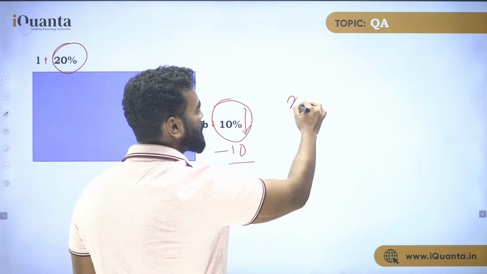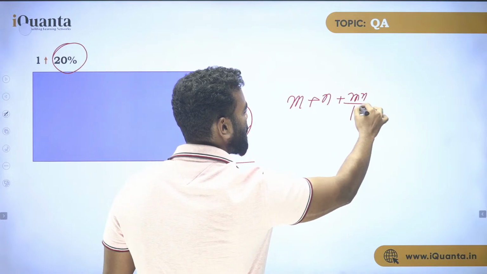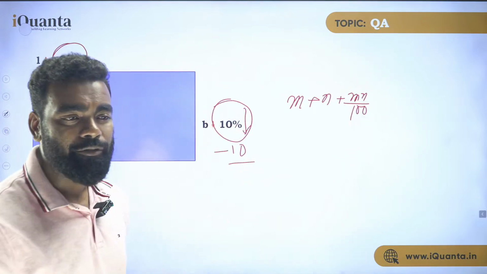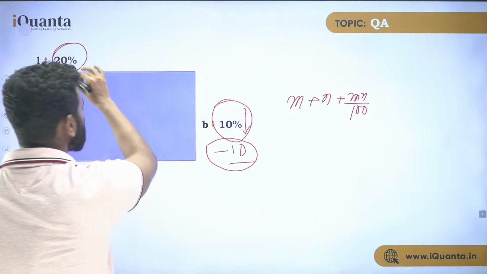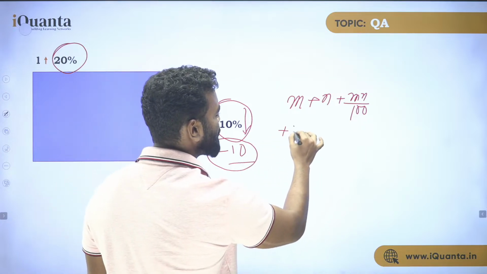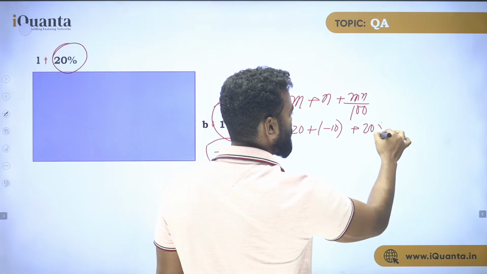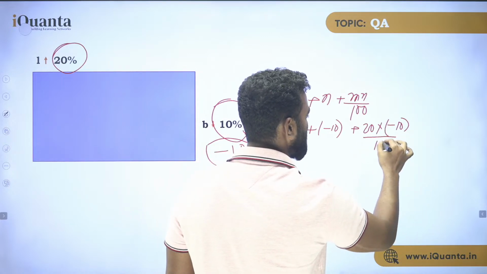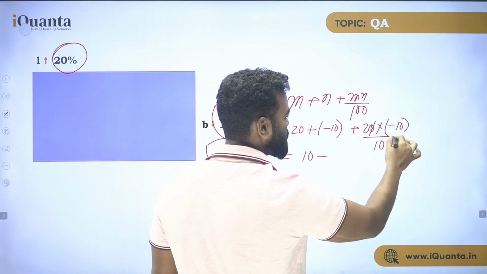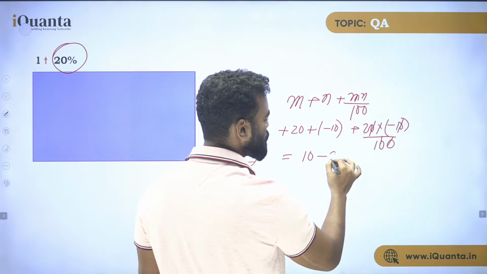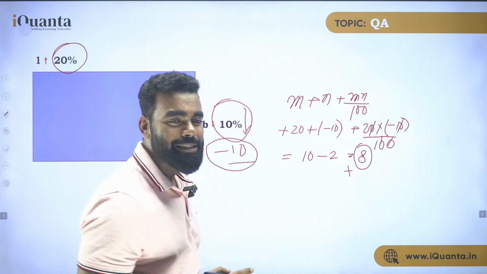Your formula is the same. Your formula is m plus n plus mn upon 100. This is the same formula you have always, right? But in this case, this is minus 10 and this is plus 20. So use the same way: plus 20 plus minus 10 plus 20 into minus 10 upon 100. So this is nothing but 10. The zeros cancel, so it is minus 2. So 10 minus 2, that is 8. Because it is positive, the answer is 8% increase.